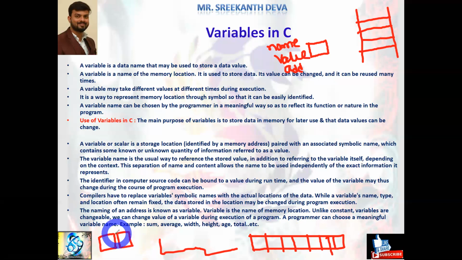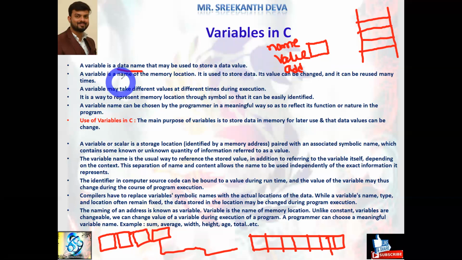1, 2, 3, 4, like that various memory block representations are there, right? Say on that, how to identify a particular memory block, how to store a value, and how to get a value when we require it, we give a meaningful name to the particular memory block. That is a variable in C programming language. A variable is a data name that may be used to store a particular data value.